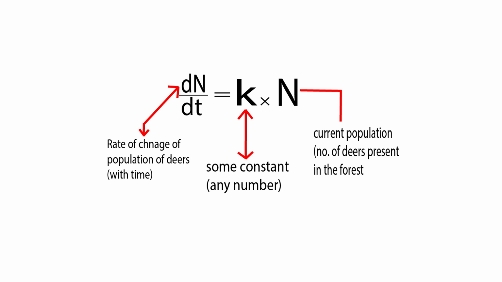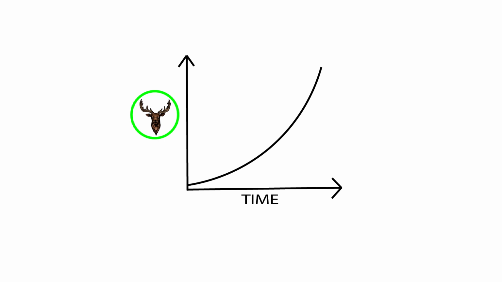If the value of constant k is positive, it suggests that the rate is positive. Population increases with time. And if k is negative, population decreases with time. So, according to that equation, this is how the population of deers changes with time. The number of deers increases exponentially. But this is not what happens in reality.